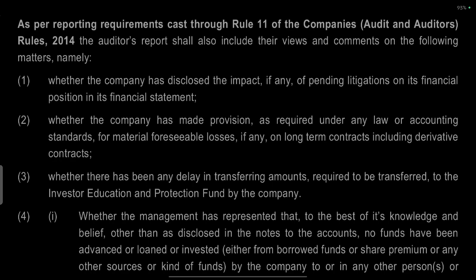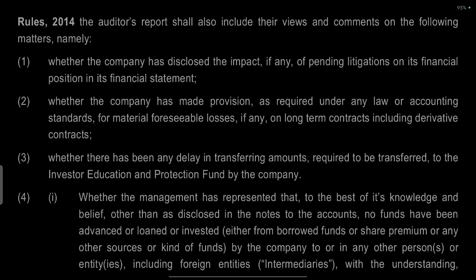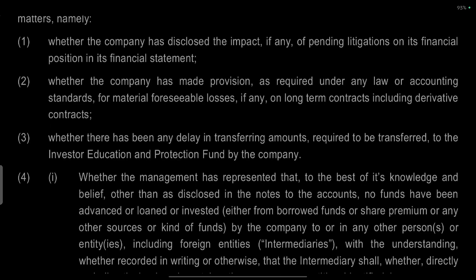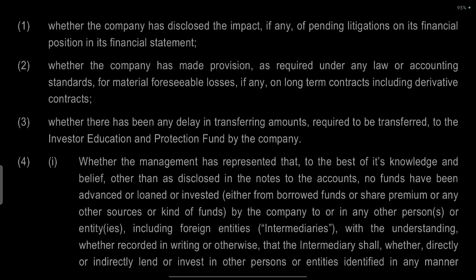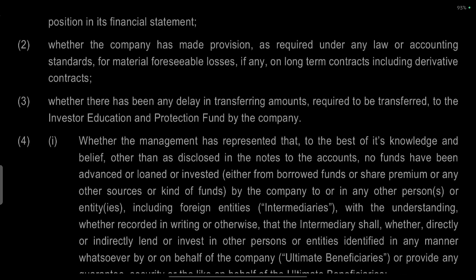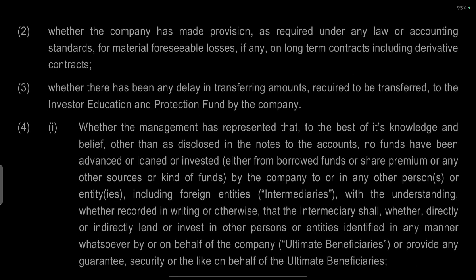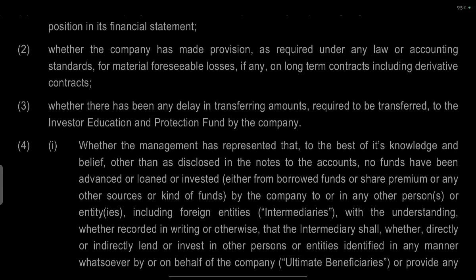Namely, whether the company has disclosed the impact, if any, of pending litigations on its financial position in its financial statements; whether the company has made provision, as required under the law or accounting standards, for material foreseeable losses, if any, on long-term contracts including derivative contracts.